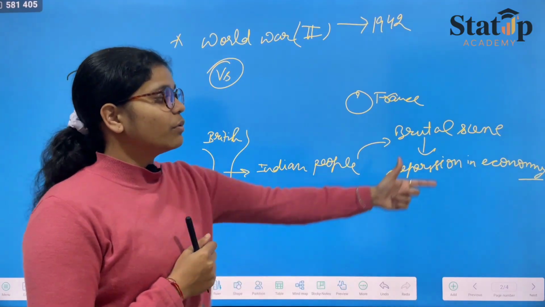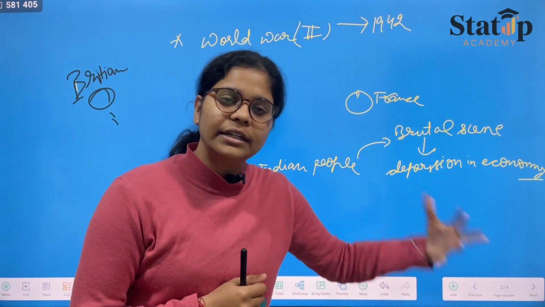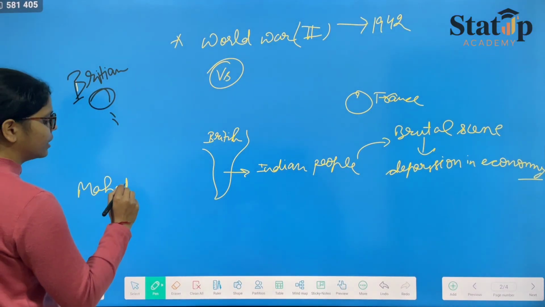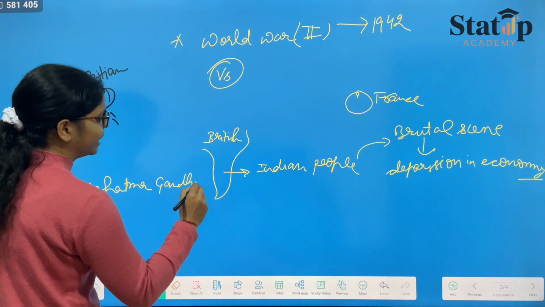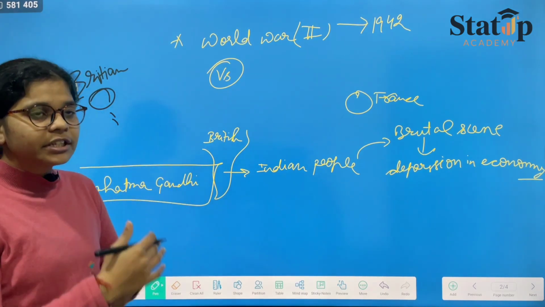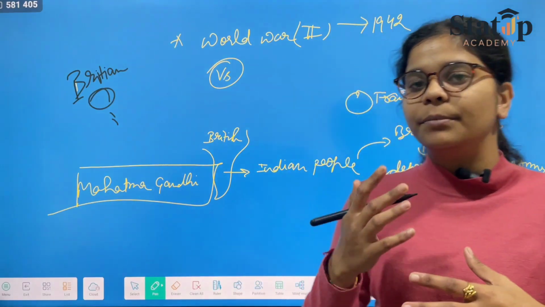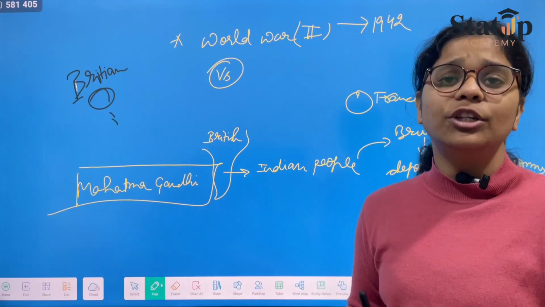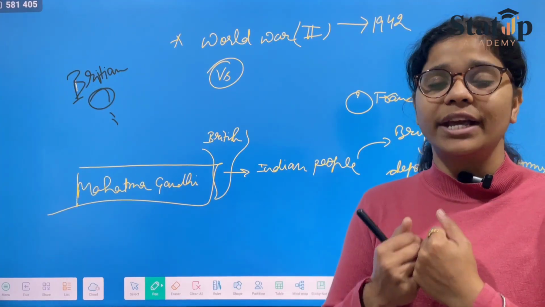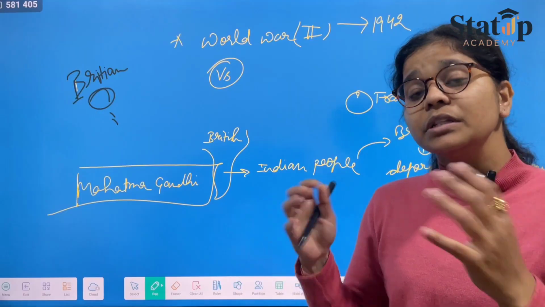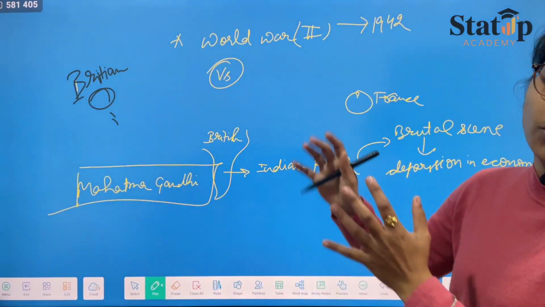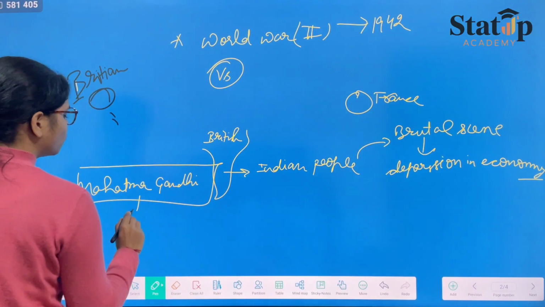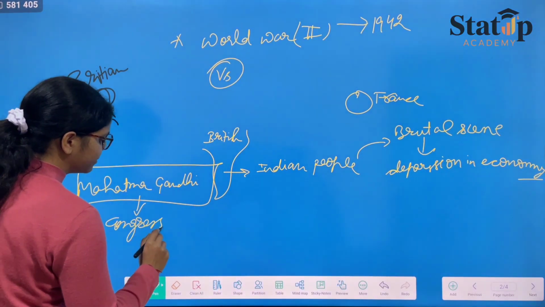In this situation, when the whole economy was drowning like hell, Mahatma Gandhi realized that if certain things continued to happen, the British would deprive India of its culture, of its economy, and of everything. So he thought, I need to take a step, I need to stand up, I need to take a step forward to save my country from this war between France and Britain. And therefore, he conducted a Congress meeting.